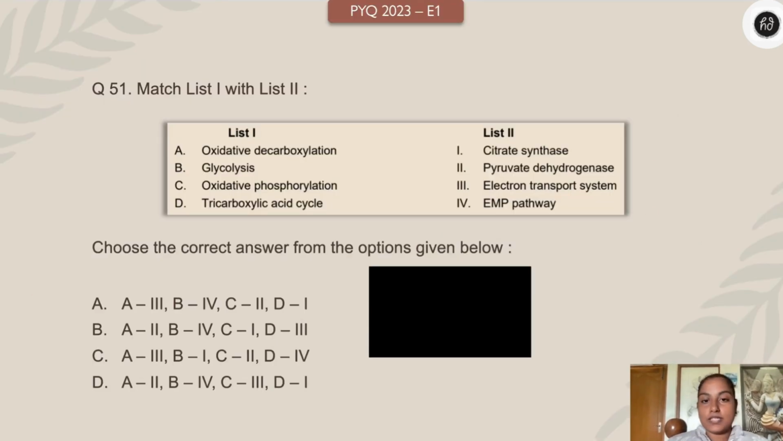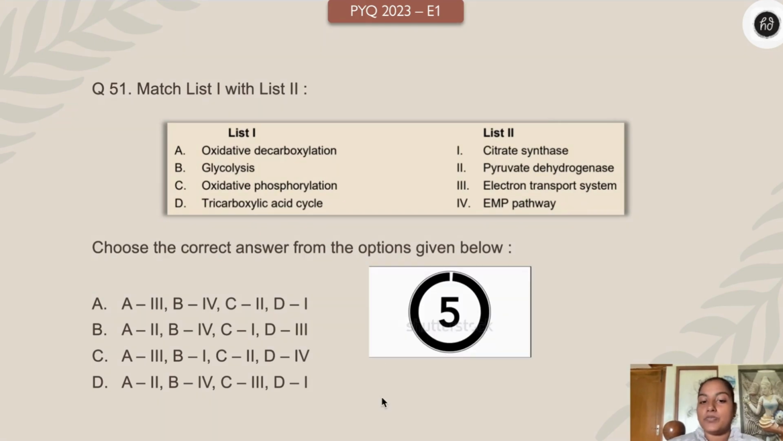Match list 1 with list 2. Okay, look at list 1. A oxidative decarboxylation, B glycolysis, C oxidative phosphorylation, D tricarboxylic acid cycle. List 2: 1 citrate synthase, 2 pyruvate dehydrogenase, 3 electron transport system and 4 EMP pathway. Very important events, right? So come on, match list 1 with list 2 and you have to just choose the correct answer. That's your task. Your time starts 3, 2, 1 right now. Come on everybody, you can do it.